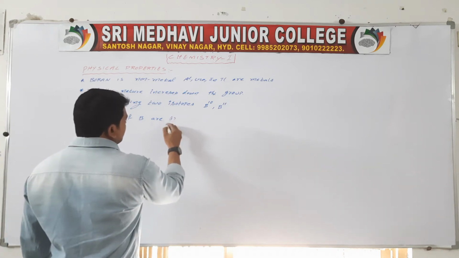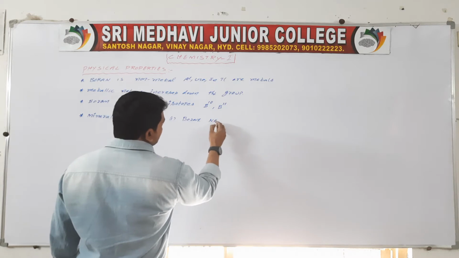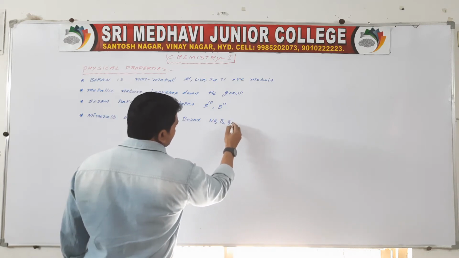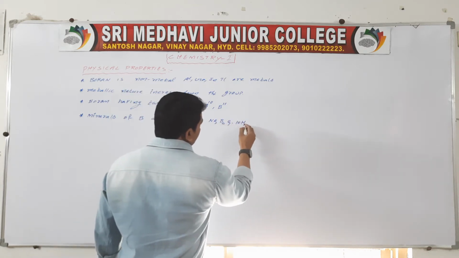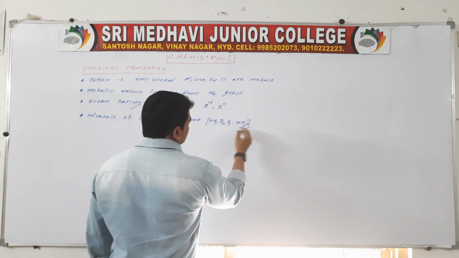So the minerals of boron are: first one borax, Na2B4O7 10H2O, its molecular formula.